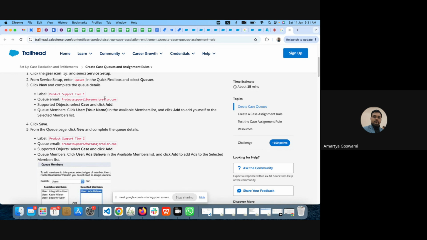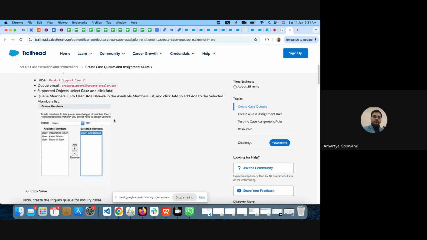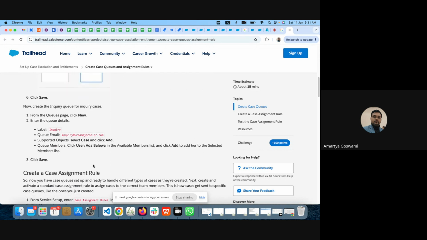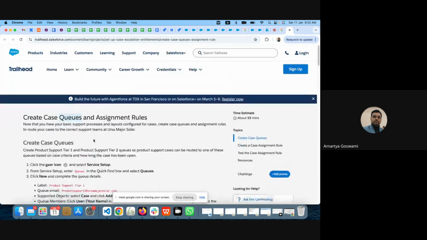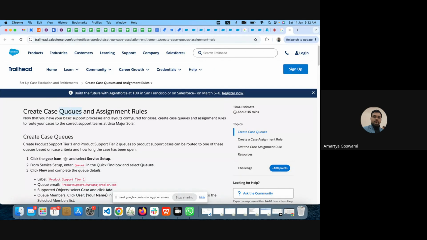There is one email for that queue, and we are just assigning users in that queue. We can assign records to the queue or to specific people. So a queue is a bunch of users clubbed together with one specific email, so that if that email comes in, all those users are notified.